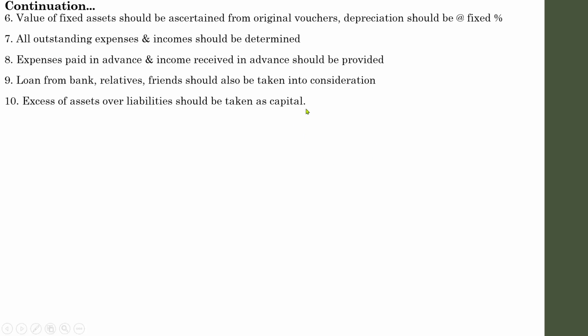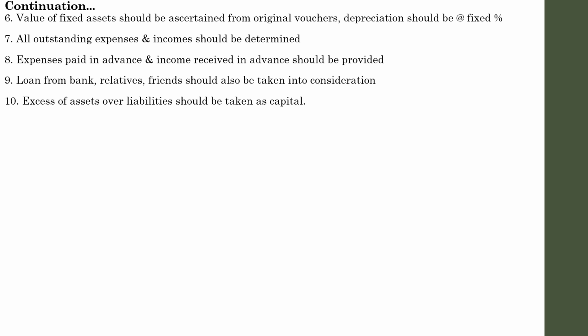Sometimes the capital may be given. In that case, you have to identify some other important item. Anyway, the other items are current liabilities, fixed liabilities, capital, fixed assets, current assets. Only these items will be there. There are no other extra items with regard to the balance sheet. So these things have to be considered while preparing a statement of affairs.